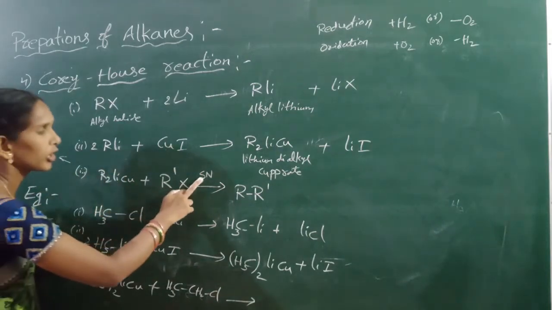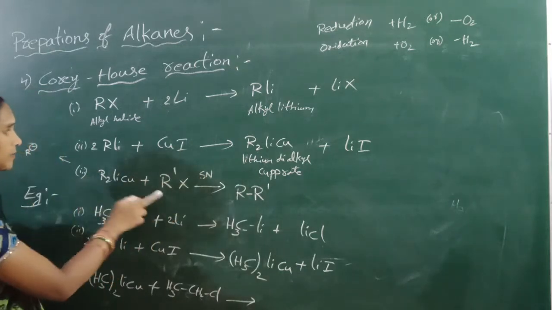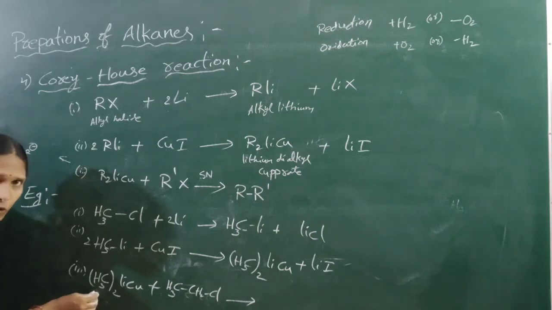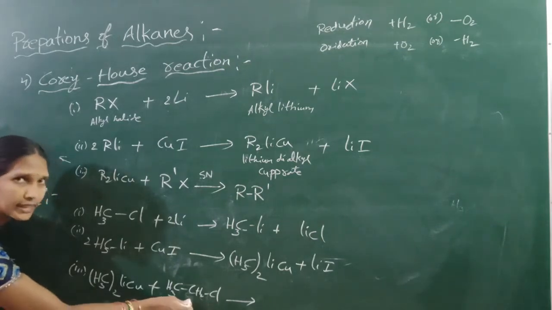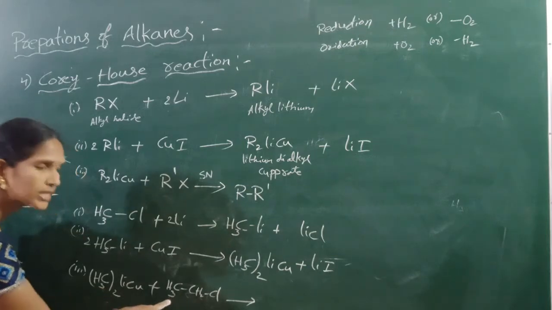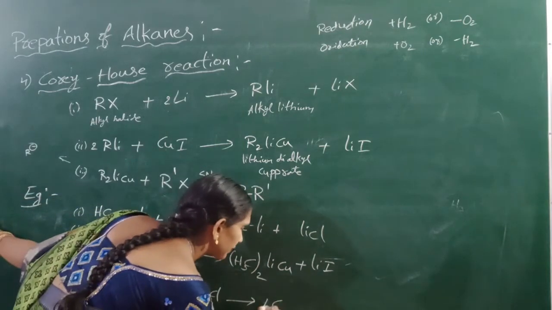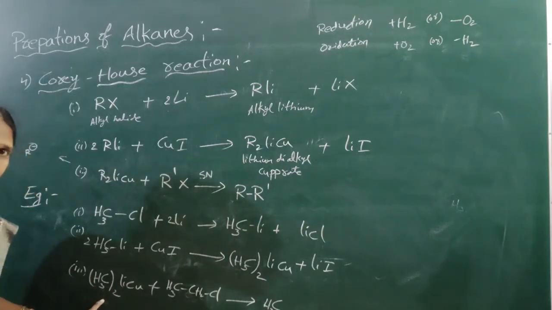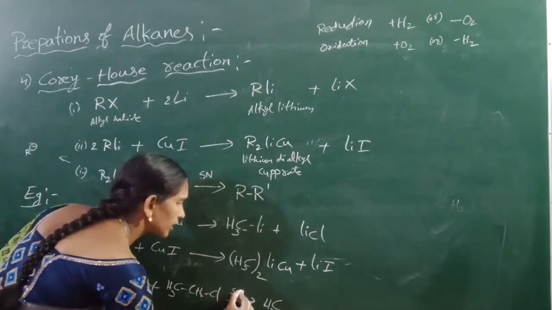So nucleophilic substitution takes place. Here CH3 minus is a nucleophile and can replace the chlorine atom. That means CH3CH2CH3 is formed.